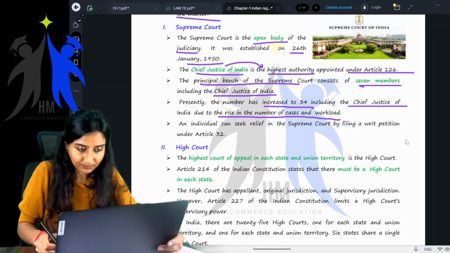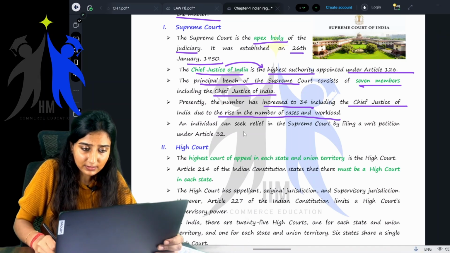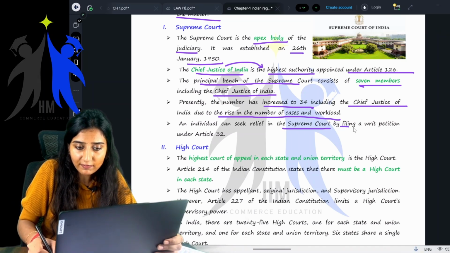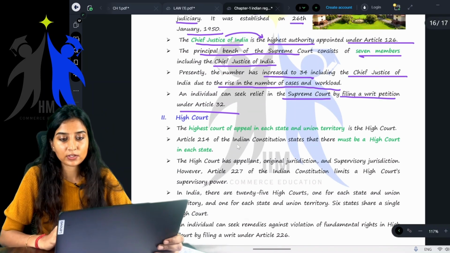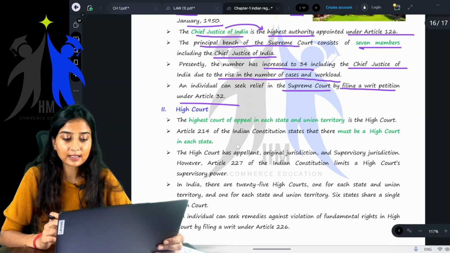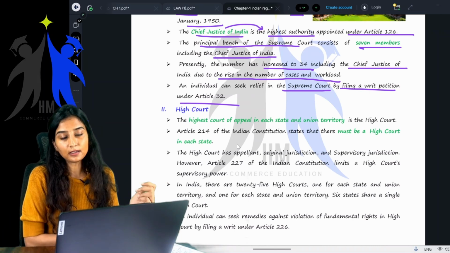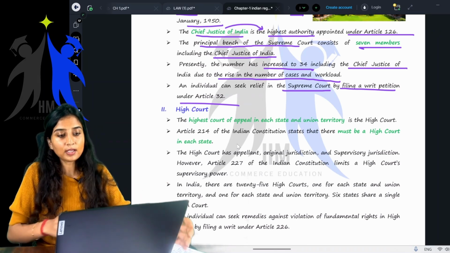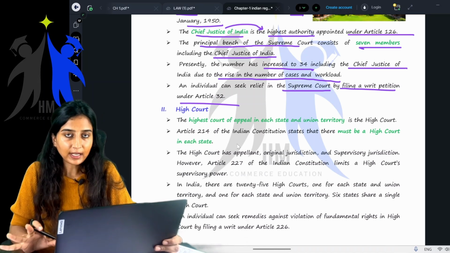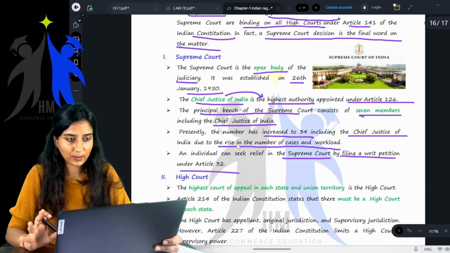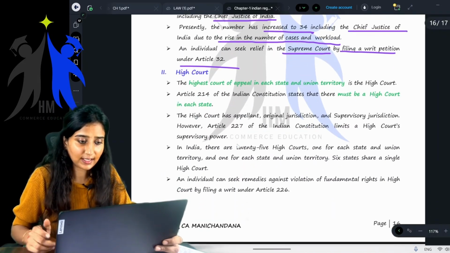Okay, next. An individual can seek relief in the Supreme Court by filing a writ petition under Article 32. Ma'am, what is this writ petition? Usually a writ petition is filed when there is a violation of fundamental rights. You can go and file a writ petition with the Supreme Court or High Court. Getting it? Supreme Court done.